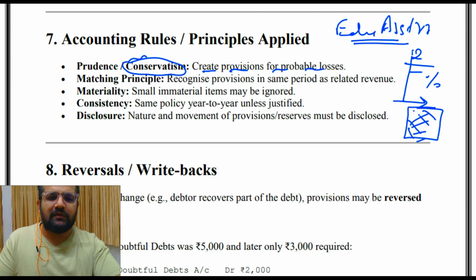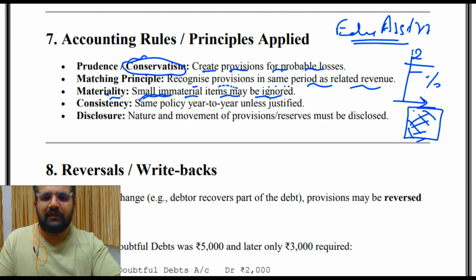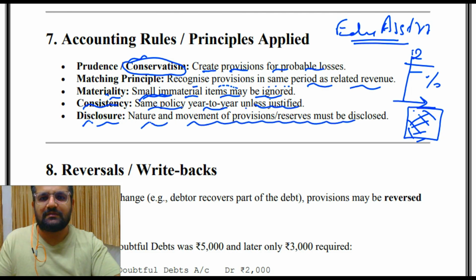Then matching principle: recognize provision in the same period as related revenue. Materiality: small immaterial items may be ignored. Consistency: same policy year to year unless justified. Disclosure: nature and movement of provisions and reserves must be disclosed.